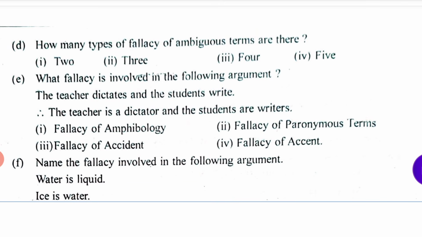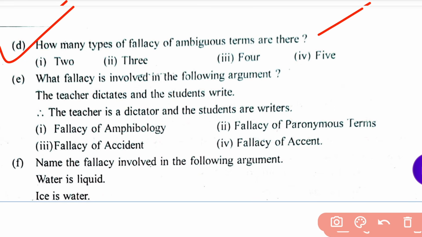Be quick, dear students, be quick. Read this question. How many types of fallacy of ambiguous terms are there? Fallacy of ambiguous terms.